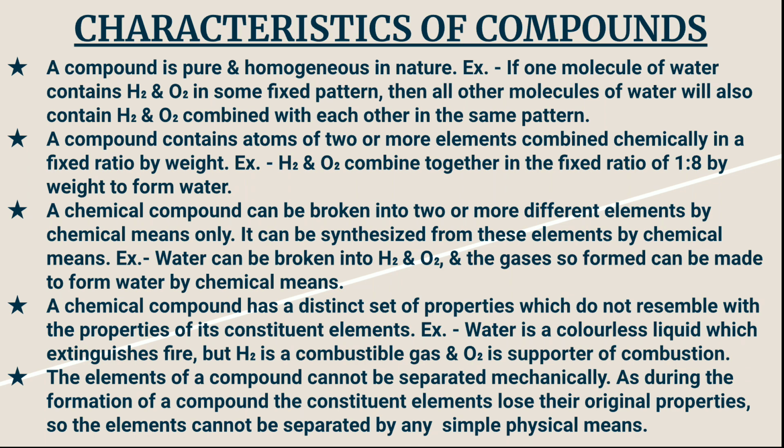to form water. A chemical compound can be broken into two or more different elements by chemical means only. It can be synthesized from these elements by chemical means only. For example, water can be broken into hydrogen and oxygen, and the gases so formed can be made again to form water by chemical means only, not by physical means. A chemical compound has a distinct set of properties which do not resemble the properties of its constituent elements, they totally differ from those of the constituent elements.